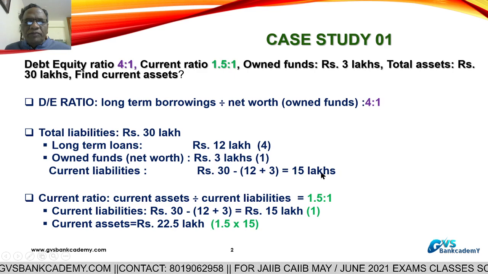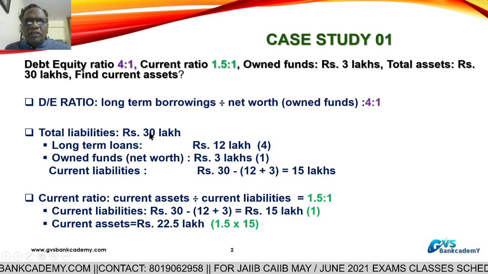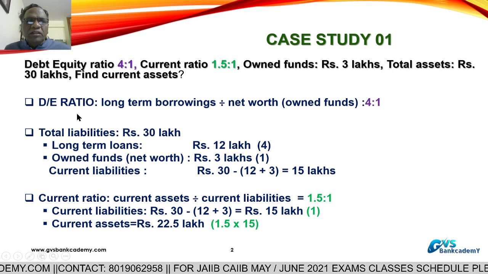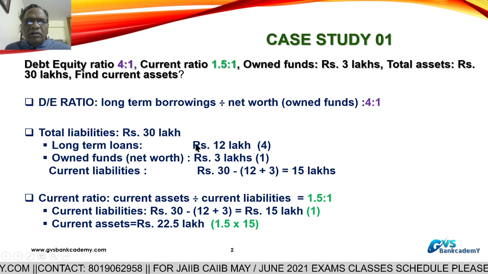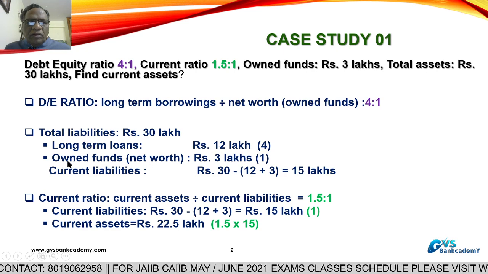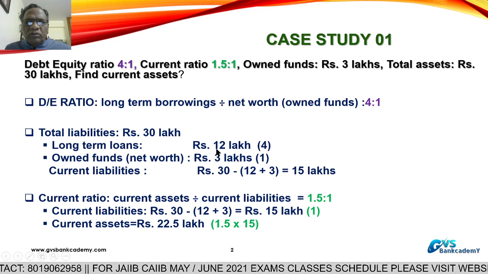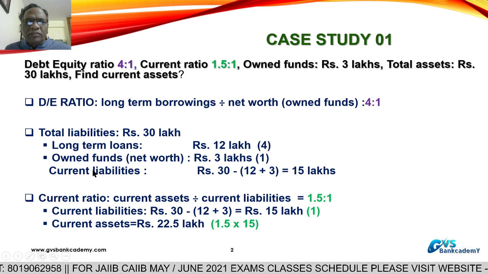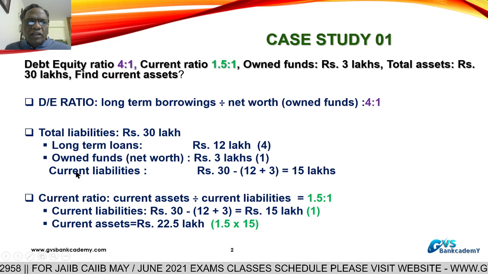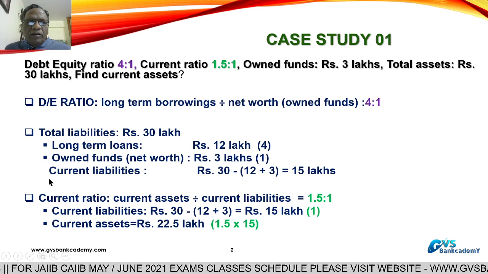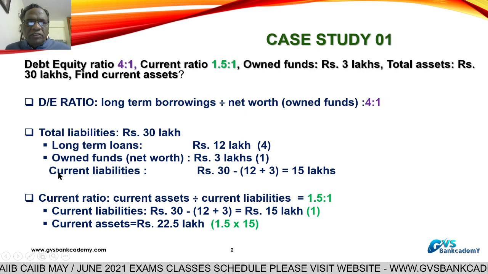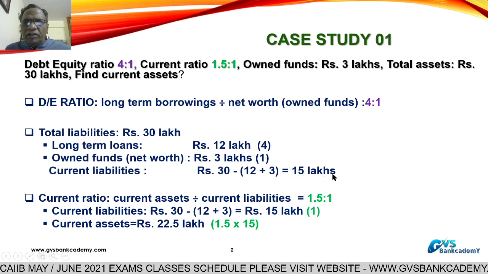That is, 30 lakhs minus 12 minus 3. Current liabilities, repayable within 1 year or 1 operating cycle from the date of balance sheet, are 15 lakhs.